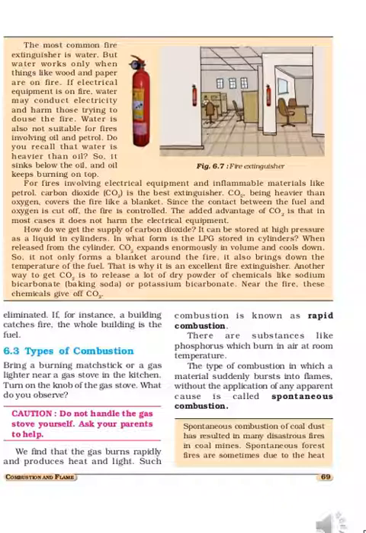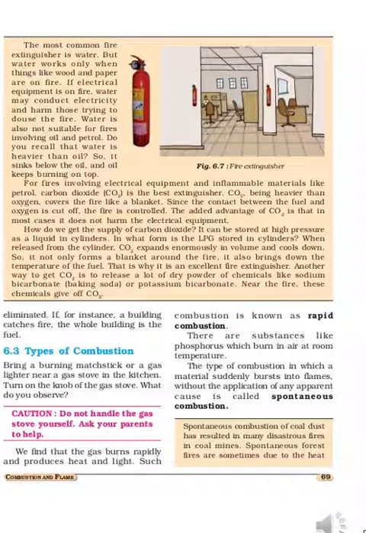For that we can do one simple experiment. Bring a burning matchstick or a gas lighter near a gas stove in the kitchen. Turn on the knob of the gas stove and observe that.